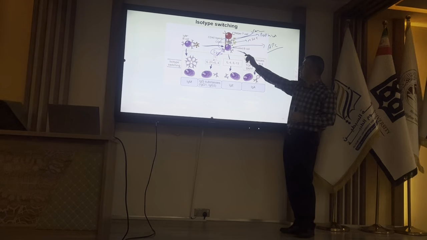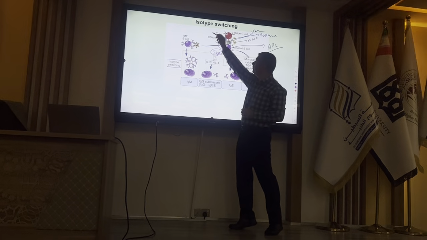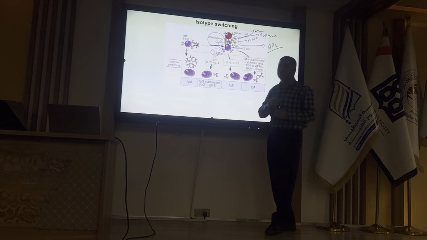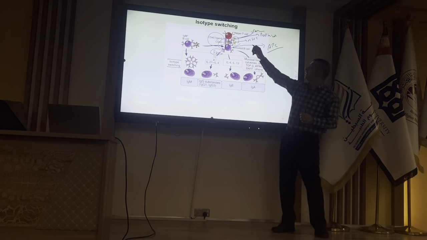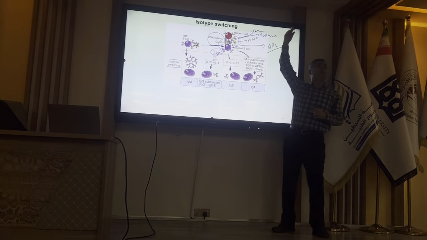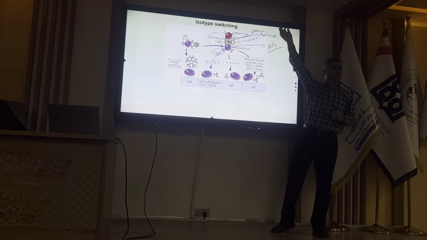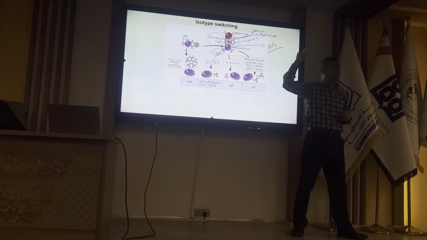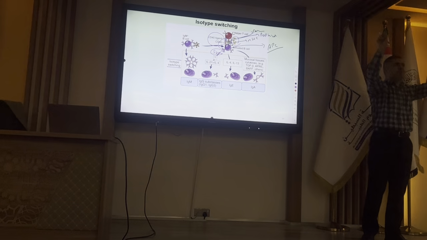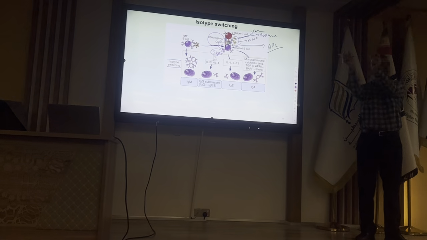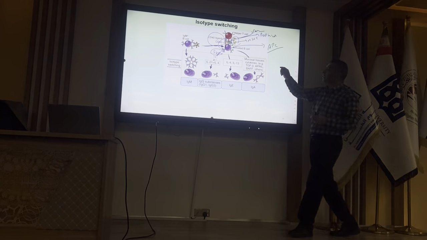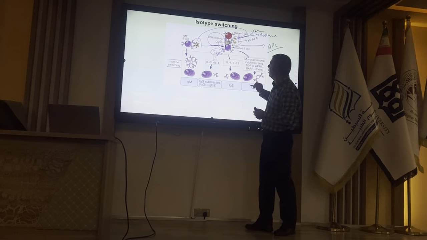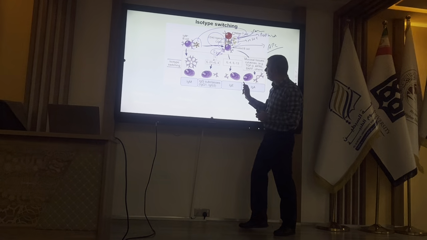So helper T cells not only provide CD40 ligand, they also produce cytokines, and the type of cytokines depends on the type of antigen. Do you remember we had a slide yesterday about PAMP decoding of antigen, with different kinds of cytokines. So based on the type of antigen, we will have a specific cytokine.